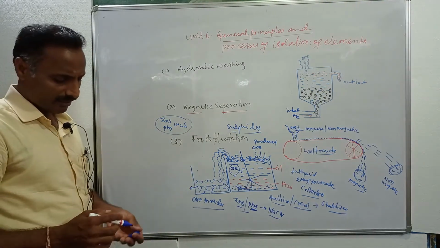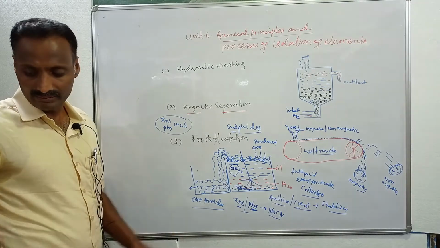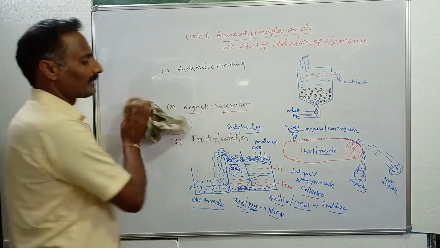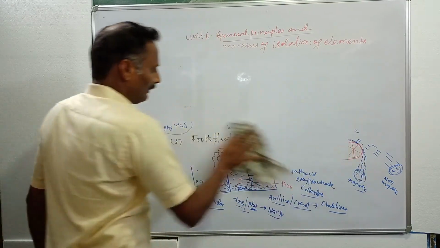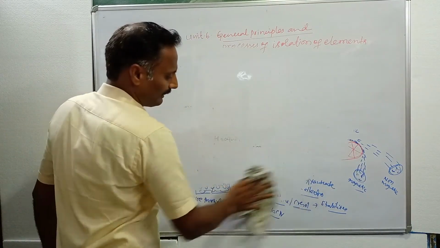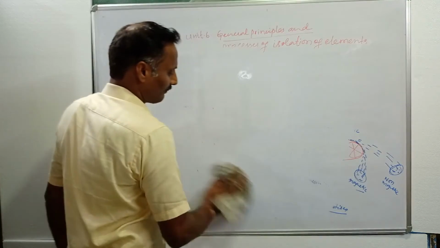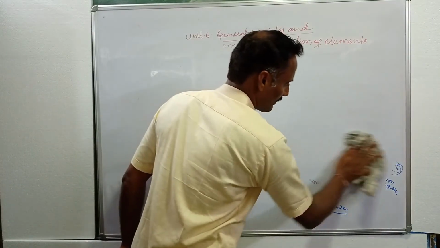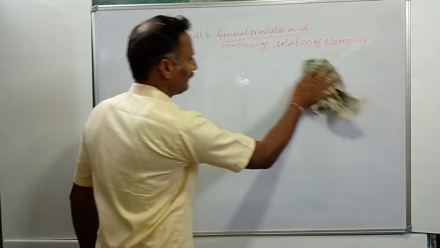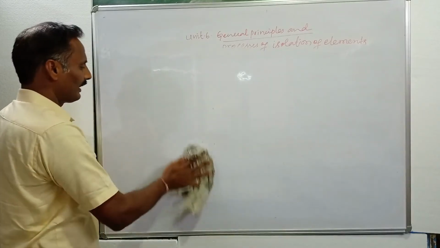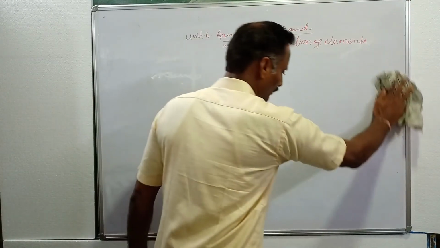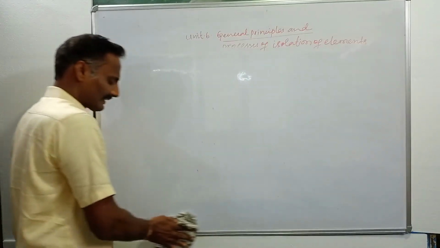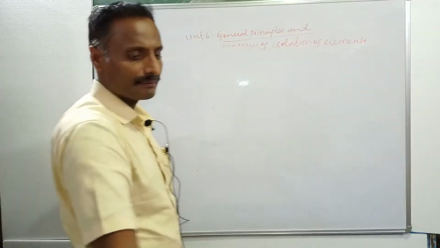Then after that, you have one more method, called the fourth method, the important method, which is called the leaching method. This leaching method is mainly used for the concentration of bauxite, and it is also called the hydrometallurgy technique, the hydrometallurgical technique. Here hydro is nothing but water. By using water we are extracting some metals. This is called hydrometallurgy.